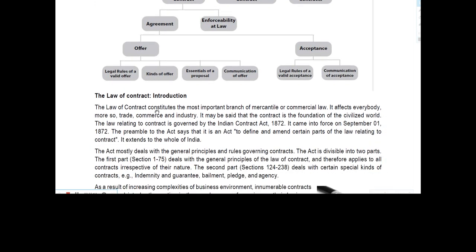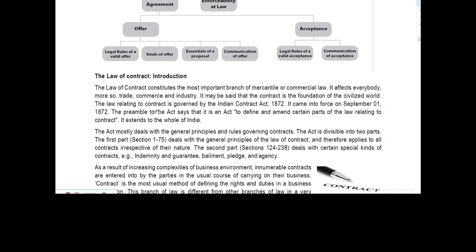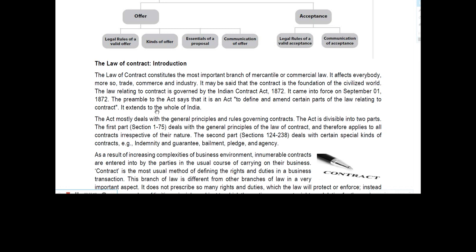After that, we have seen the introduction to the law of contract. See, we have seen what is the law. Why do we require law? We require law for providing strict rules and regulations in our country, so that there will not be any chaos or any difficulty in carrying on the process of our country.